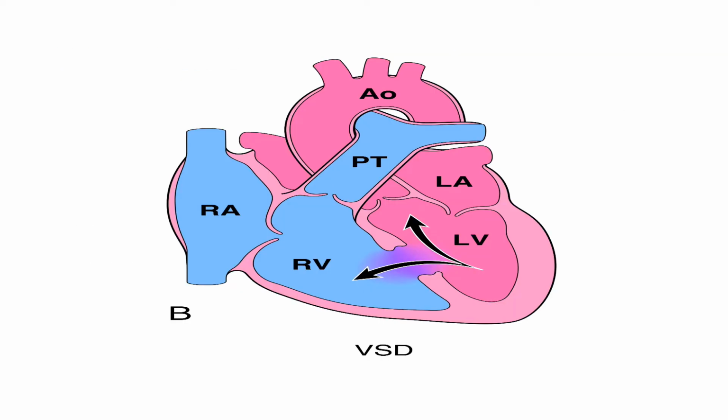This is how left to right shunt takes place in case of ventricular septal defect. You can easily appreciate there is a defect involving the interventricular septum, and there is flow of blood from left ventricle to right ventricle. Oxygenated blood is getting mixed with the deoxygenated blood, and this mixed blood goes via the pulmonary trunk to the lungs to get oxygenated. The oxygenated blood now comes to the left ventricle and then goes to the body via the aorta. That is why usually there will be no cyanosis.